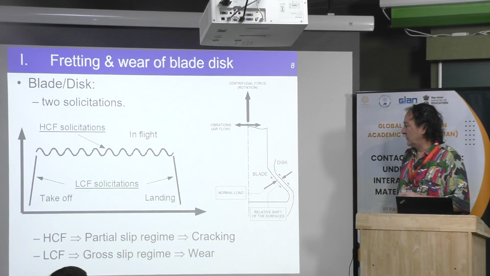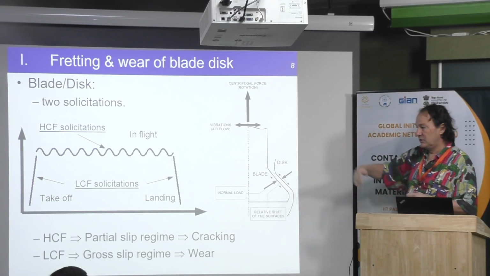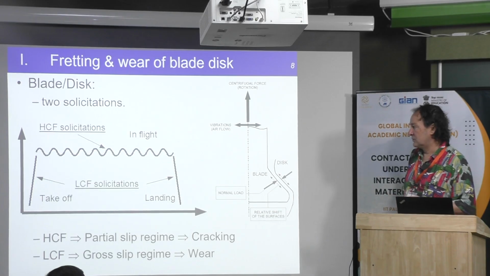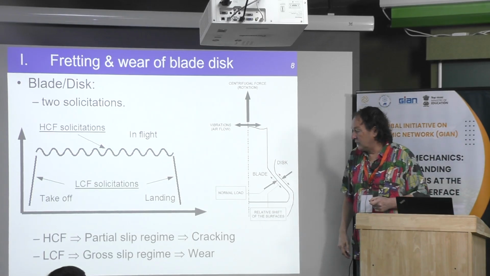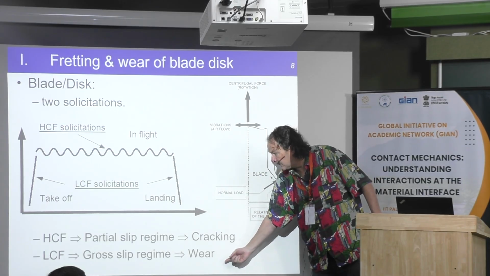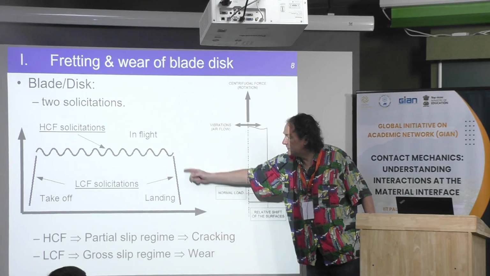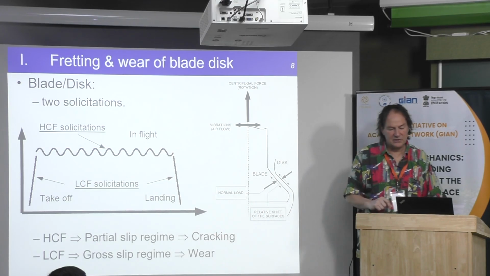With the same technique, you can deal with the two problems. This one, takeoff and landing, is what we call low cycle fatigue, and high cycle fatigue is the one with small oscillations at a high frequency.